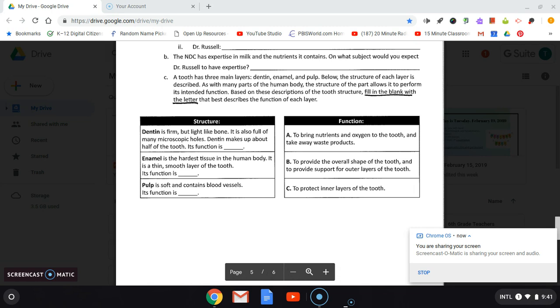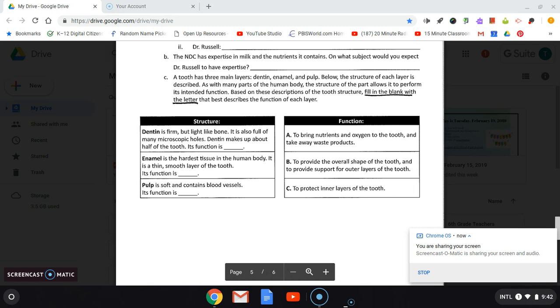C, a tooth has 3 main layers, the dentin, the enamel, and the pulp. Below, the structure of each layer is described. As with many parts of the human body, the structure of the part allows it to perform its intended function. Based on these descriptions of the tooth structure, fill in the blank with the letter that best describes the function of each layer. So first I'll read the structure to you, and then I'll read the function, and then you have to match A, B, or C over to the correct structure.